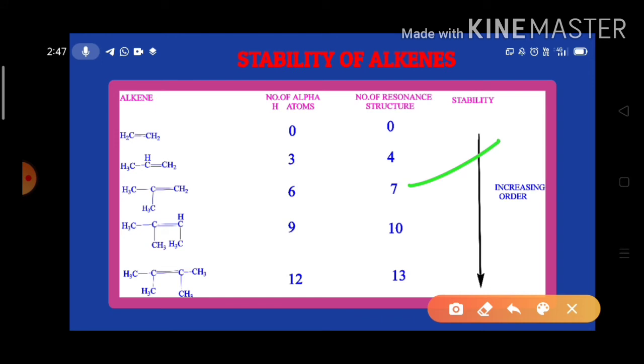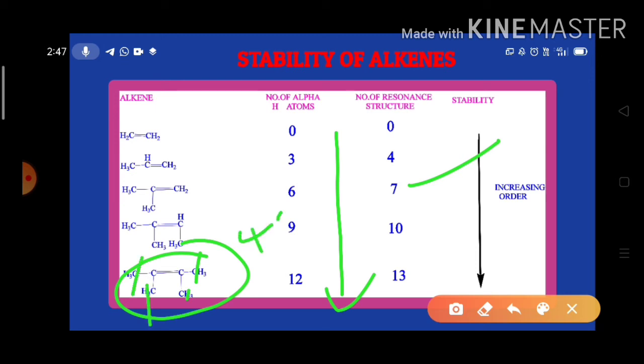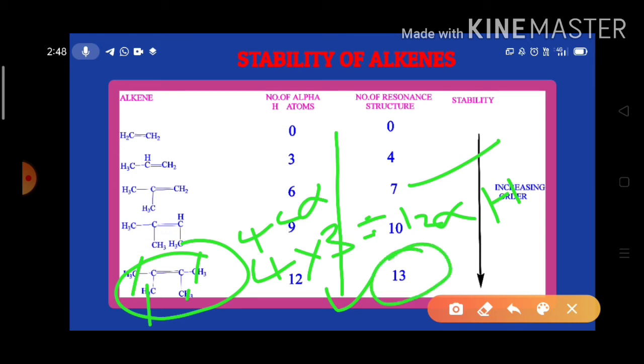Like that, when we move to the 2,3 dimethyl butene, here we have alpha carbon, alpha carbon, alpha carbon and alpha carbon. 4 alpha carbons are there. That means it has 4 into 3, 12 alpha hydrogens. So the number of resonance structures is 13.